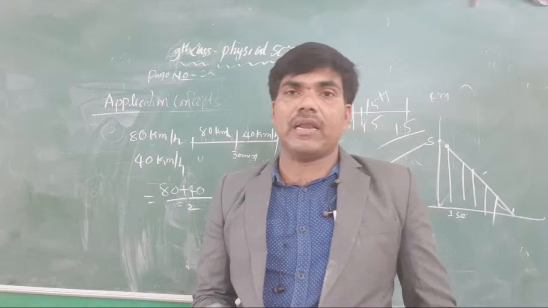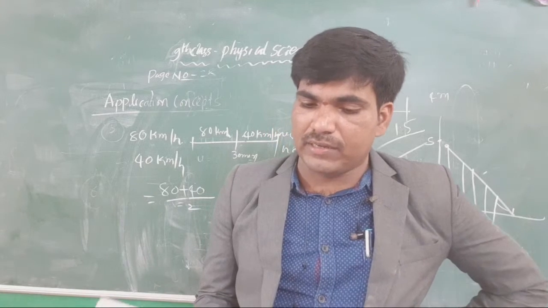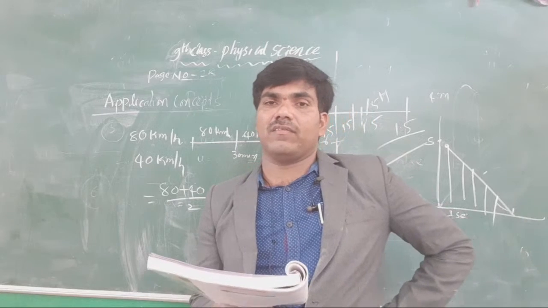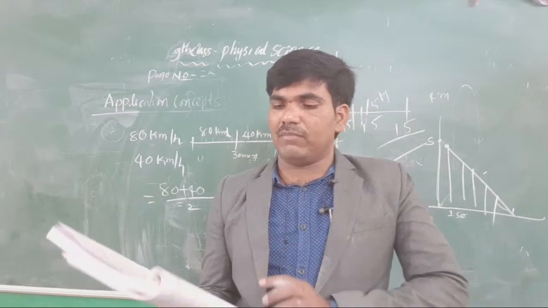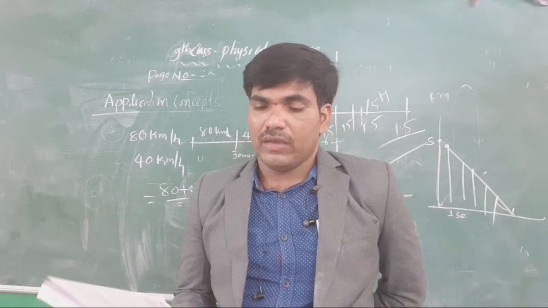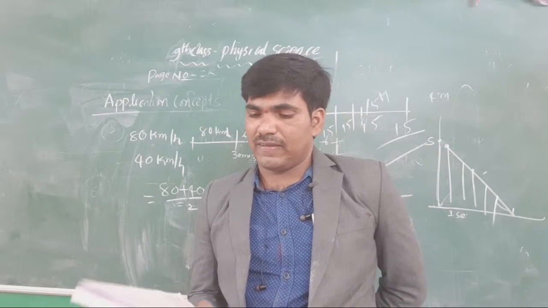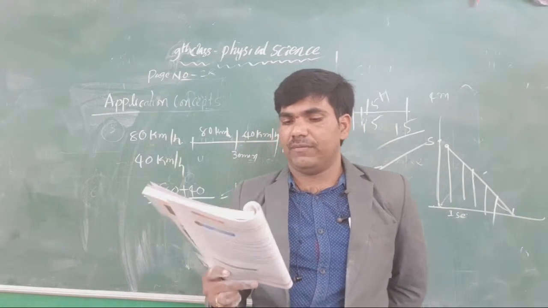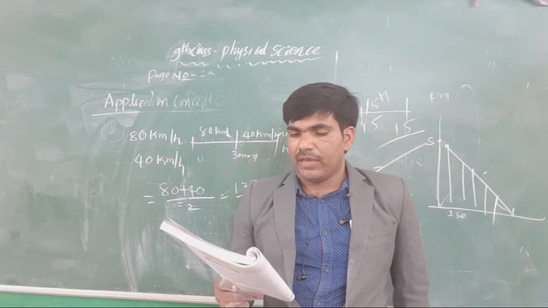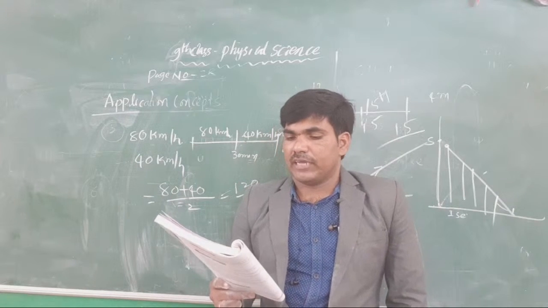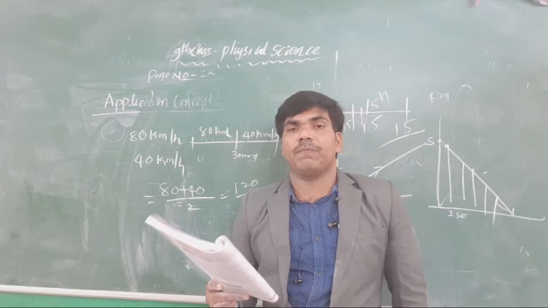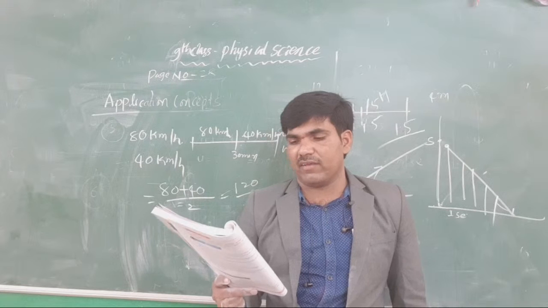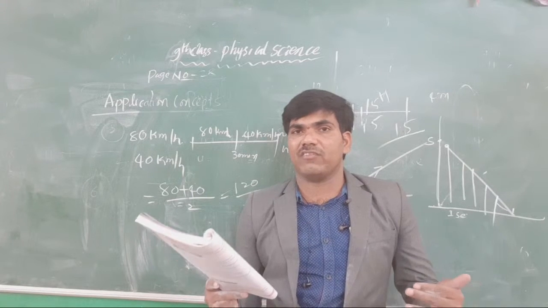Eighth one. A particle covers 10 meters in the first 5 seconds and 10 meters in the next 3 seconds. Assuming constant acceleration, find the initial speed. Understood, all of the students? A particle covers 10 meters in the first 5 seconds and 10 meters in the next 3 seconds. Assuming constant acceleration, first, how much is the acceleration?